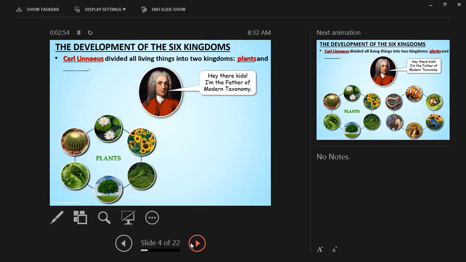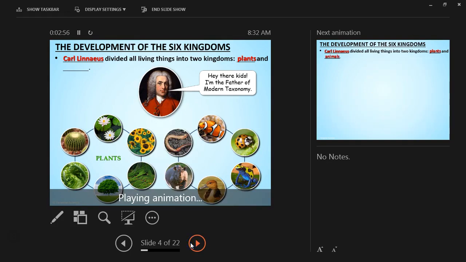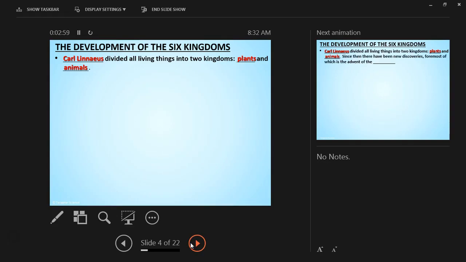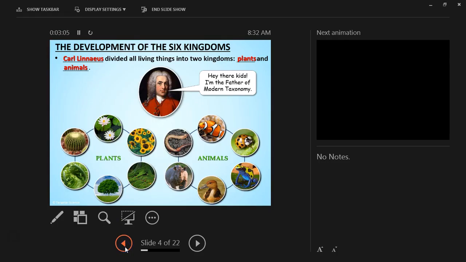All right, now let's get into the development of the 6 kingdoms. Okay, Carl Linnaeus divided all living things into 2 kingdoms, plants and animals. We see the plants here, we see the animals here. According to the European doctrine, he is considered the father of taxonomy.